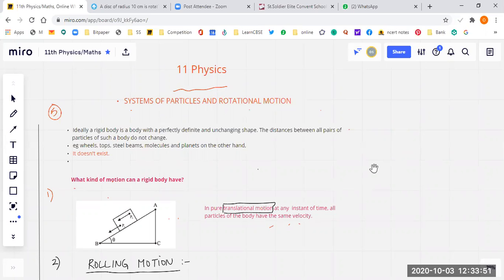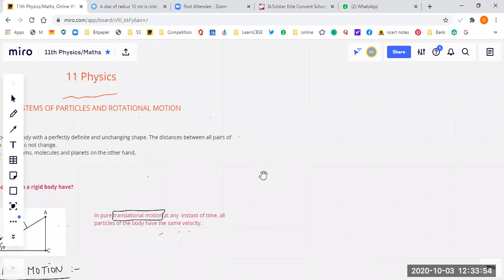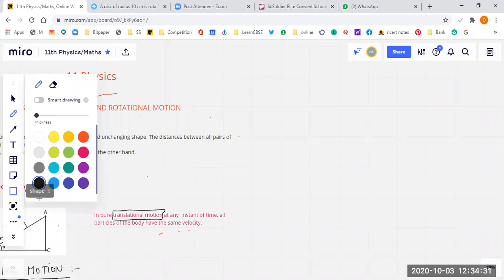Students, first of all, we should learn what is the difference between circular motion and rotational motion. Can any student tell me? In circular motion, the body is revolving, but in rotational motion, the body is rotating as well on its axis. Somewhat correct.